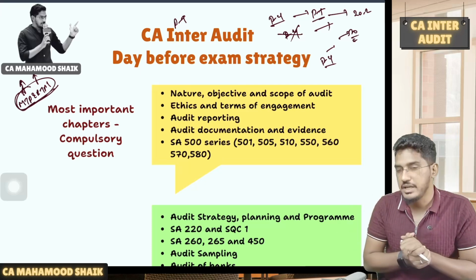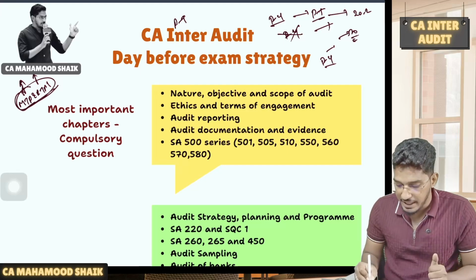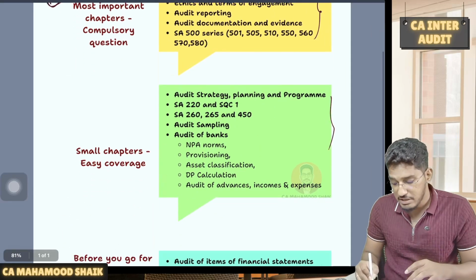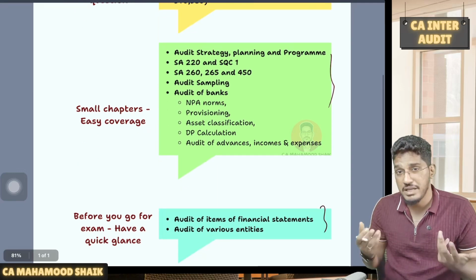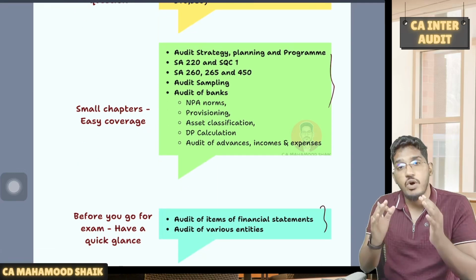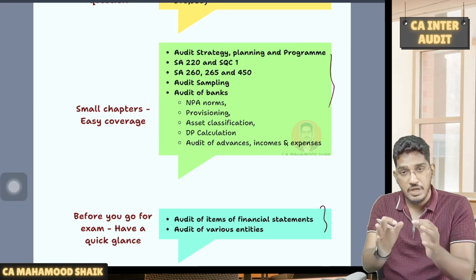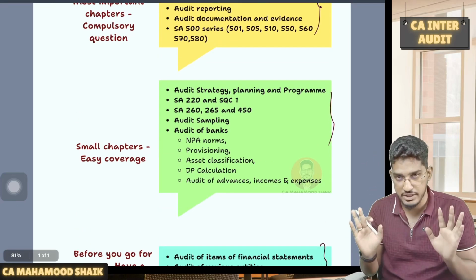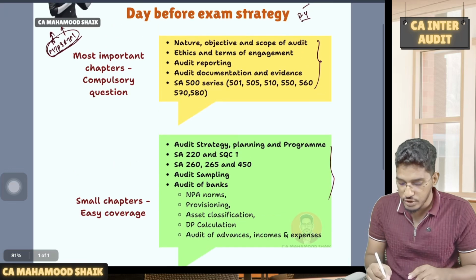Once you have successfully completed MTPs and RTPs, now I have identified a few chapters. I have given the prioritization of the chapters. Now you might say, sir, you have given so many chapters, we will not be able to complete them. No. I will say, whatever you can complete, how much you can cover, you do it, but follow this order. That has been my whole objective. Some people might be able to cover only till here.